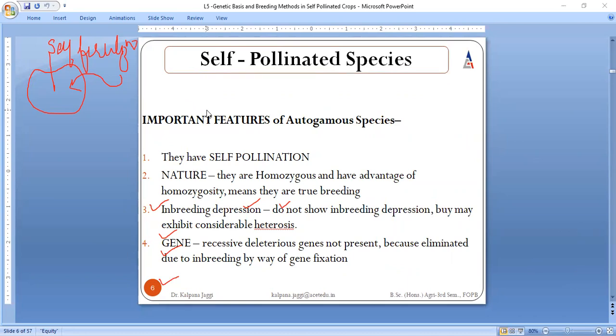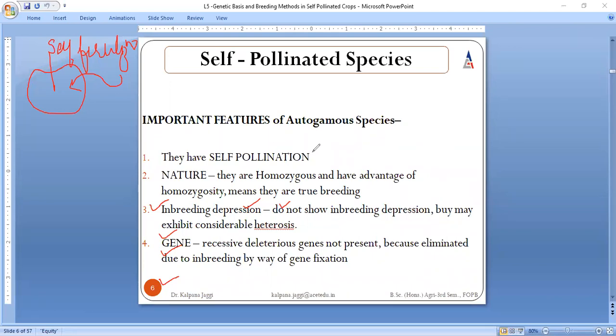Now, because we are to discuss today breeding methodology in self-pollinated crops, it must be known to you all what the important features of self-pollinated crops are. Before you proceed with any breeding technique within self-pollinated species, you must be familiar with their features. The features are very clear.